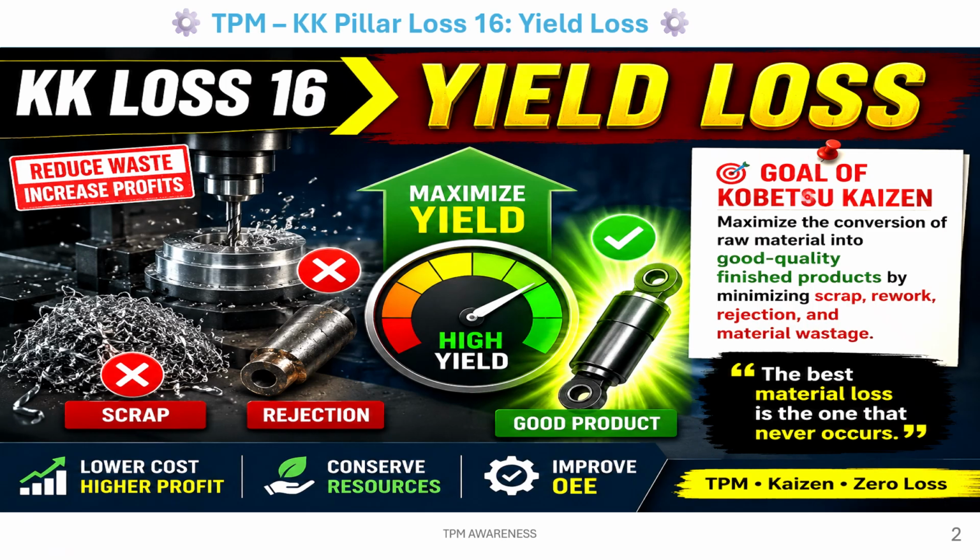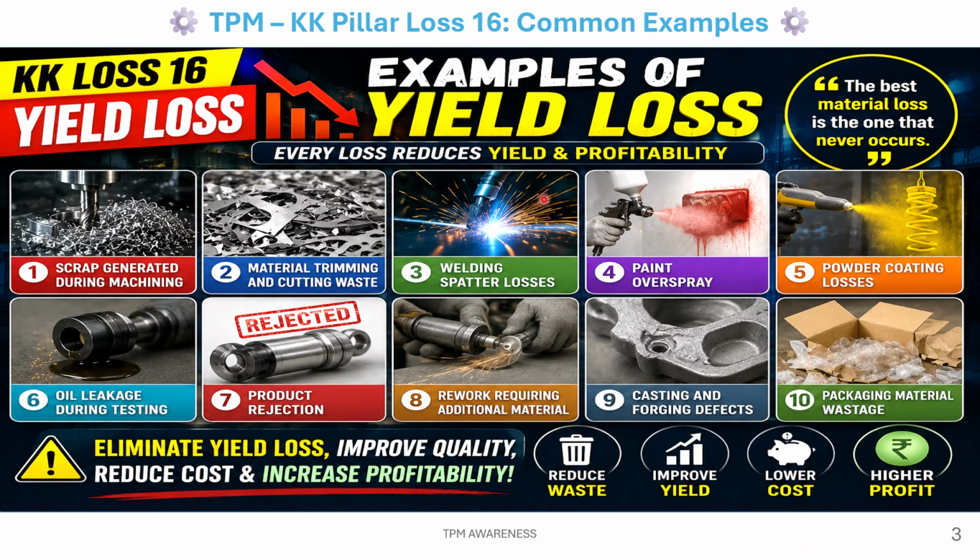So yield loss is to reduce waste and increase profit. Goal of Kobetsu Kaizen: maximize the conversion of raw material into good quality finished product by minimizing scrap, rework, rejection and material wastage. The best material loss is the one that never occurs. So high yield, maximize yield. Scrap, rejection, good product. Lower cost, higher profit, conserve resources and improve OEE.